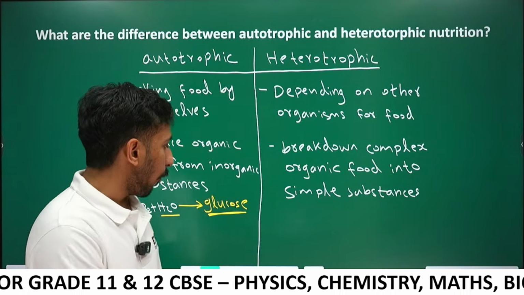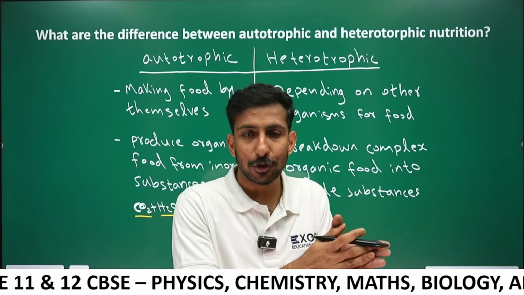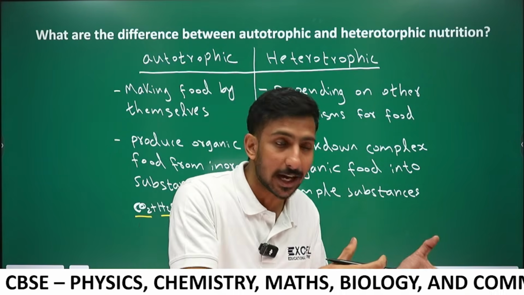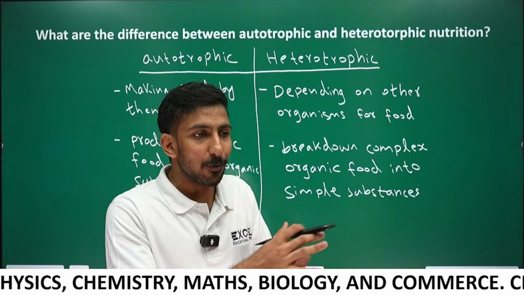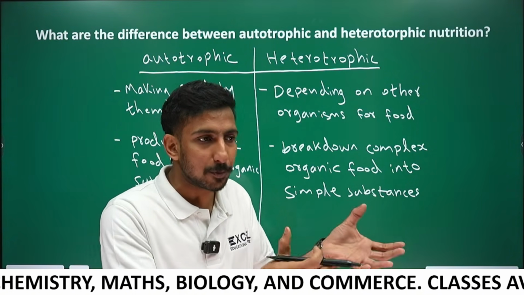Heterotrophs consume the complex organic food produced by plants, or the organic food from other animals, and digest it into simple absorbable forms.